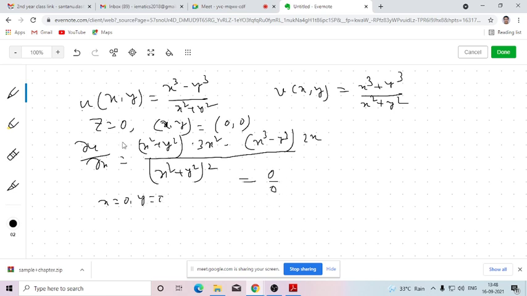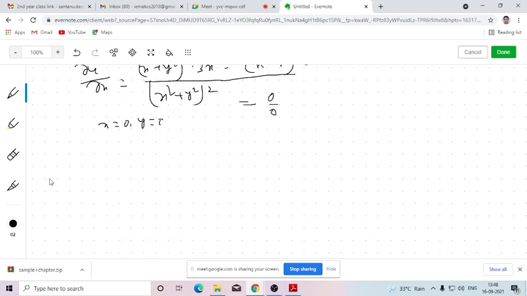So if I want to identify the partial derivative by using the direct method and put x equals to 0 and y equals to 0, the derivative will not be defined. So to show that it is satisfying the Cauchy-Riemann equation, we need to find del u del x, del u del y, del v del x, del v del y, and check whether they are satisfying the Cauchy-Riemann equation at origin or not. By direct differentiation it is not possible, so I need to use the first principle of partial derivative.